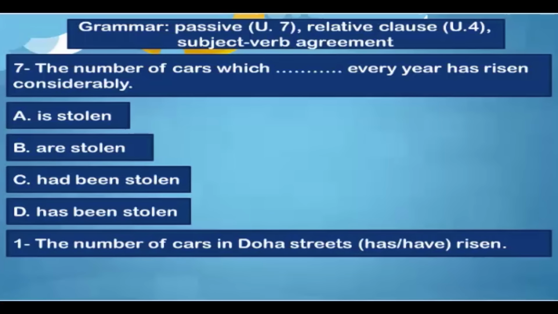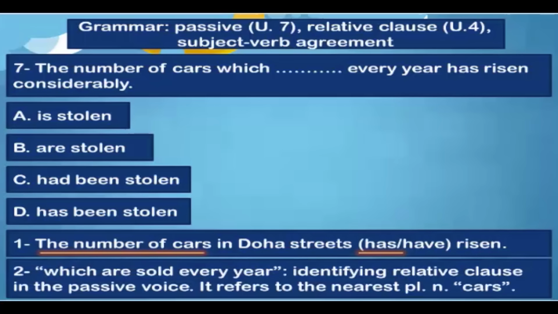Remember that the phrase the number of cars, for example in Doha streets, this part of the sentence is treated as singular, so we use has risen. But as for which, this relative pronoun and the whole relative clause which are stolen every year, we call it in grammar an identifying relative clause, and it is in the passive voice, and this relative clause refers to the nearest noun, which is in this case plural, cars, so the answer is B.